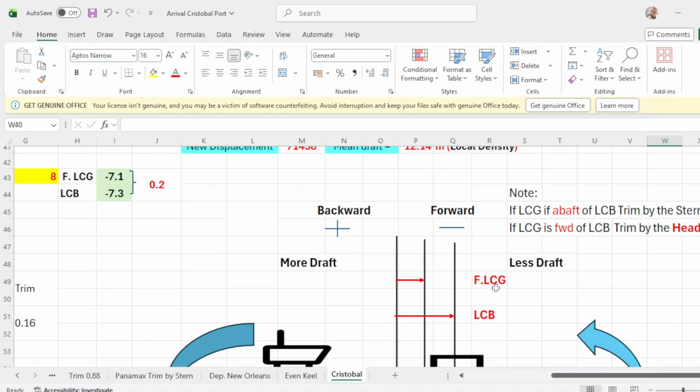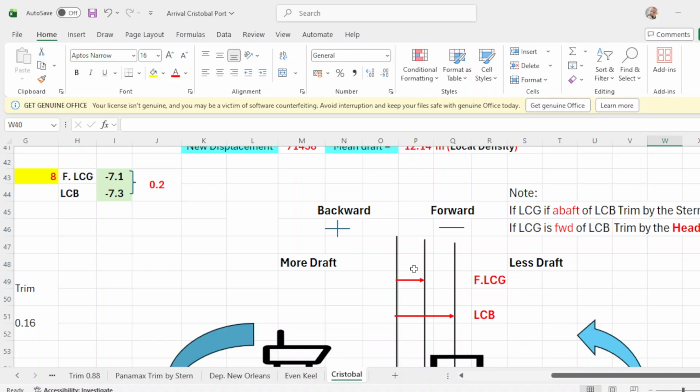So, what happens if your final LCG is behind your LCB? Take note, if LCG, which is this one, is behind LCB, then you are trimmed by the stern.